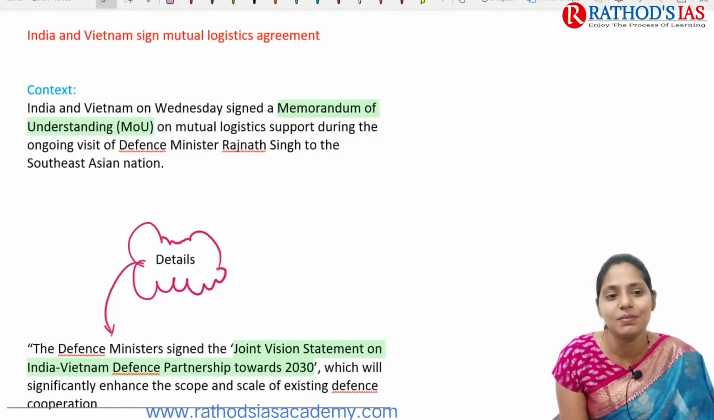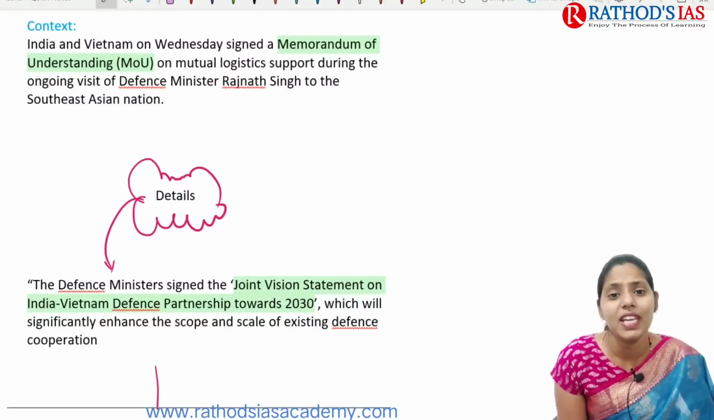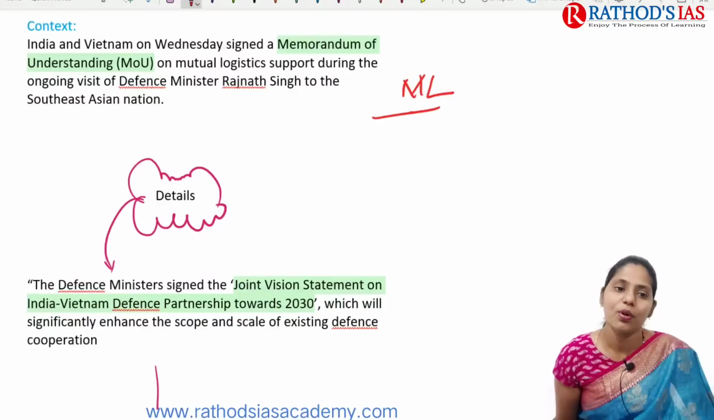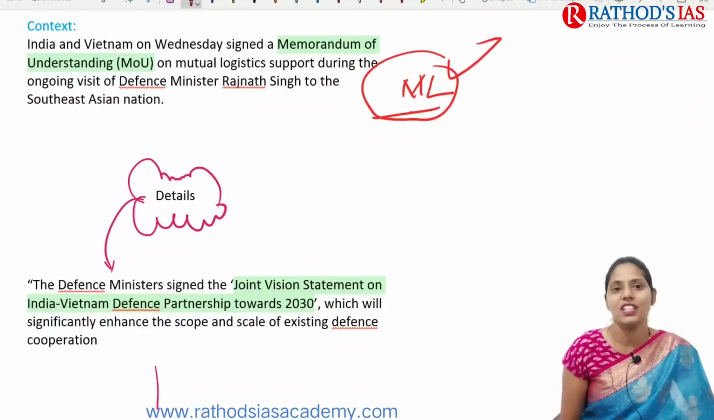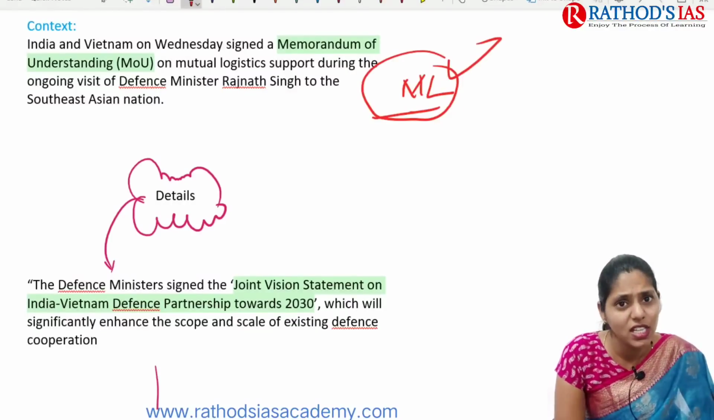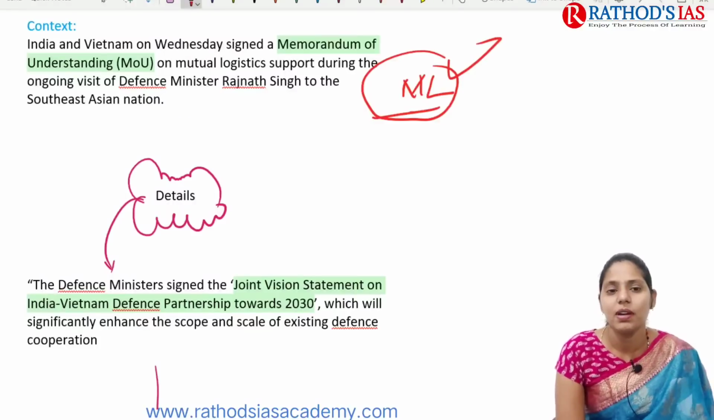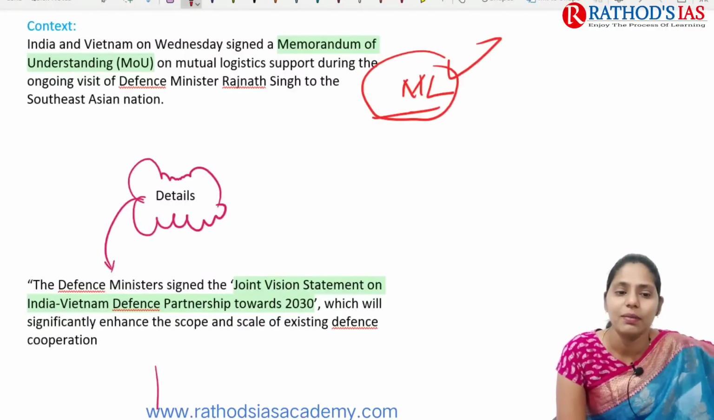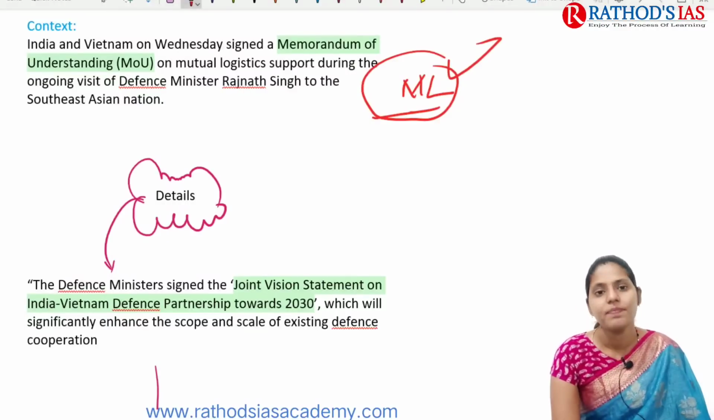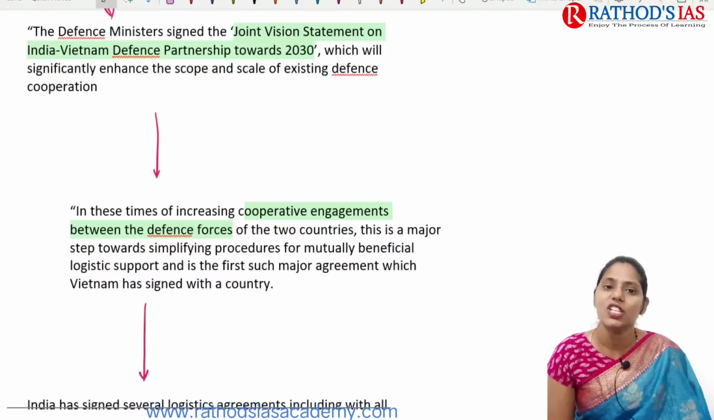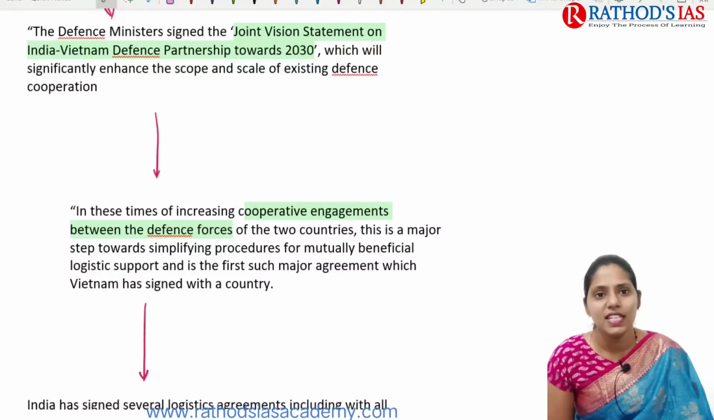If you see the context, it says that India and Vietnam signed a memorandum of understanding regarding mutual logistic support during the ongoing visit of our defense minister. Our defense minister is in Vietnam, and in this meet they came up with this memorandum of understanding and this mutual logistic support agreement signed between the two countries. In the details, our defense minister signed a joint vision statement on India-Vietnam defense partnership towards 2030.